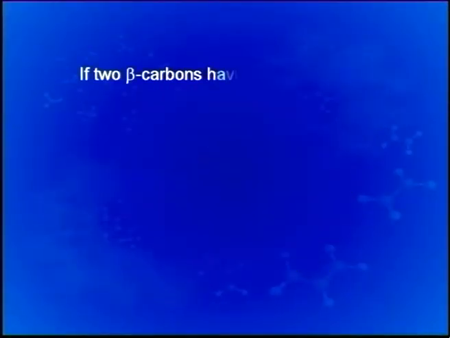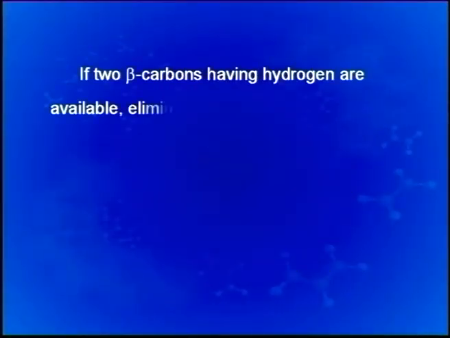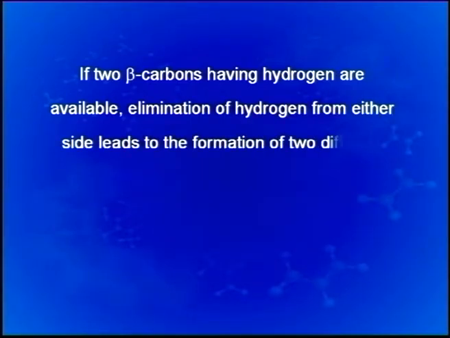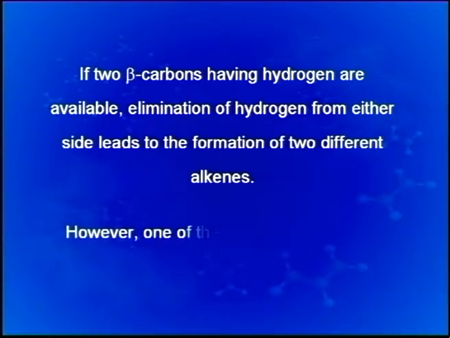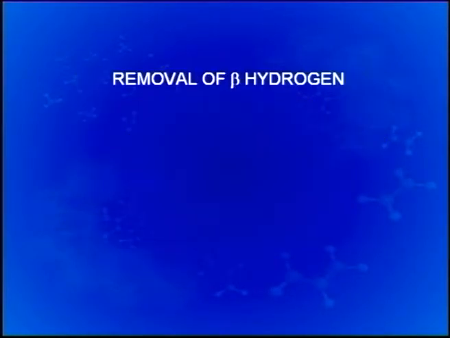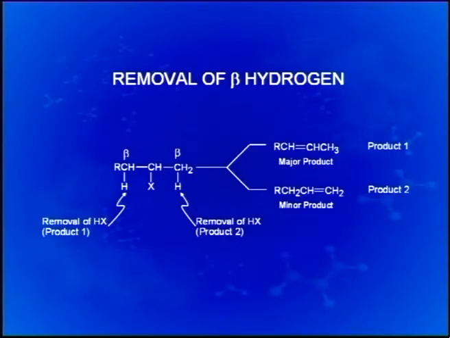If two beta carbons having hydrogen are available in the molecule, then elimination of hydrogen from either side leads to the formation of two different alkenes. One of the alkenes is formed in higher percentage. Removal of beta hydrogen in these beta elimination reactions is simply shown in this reaction.